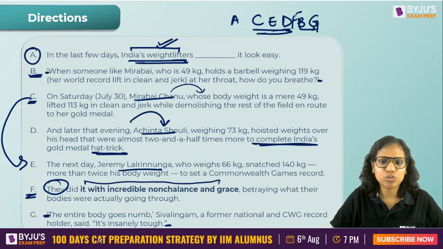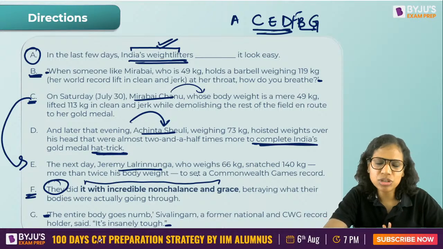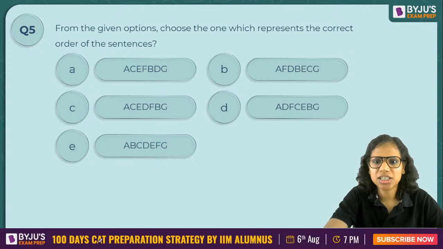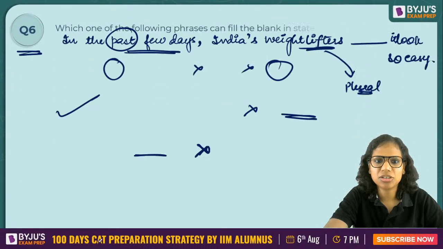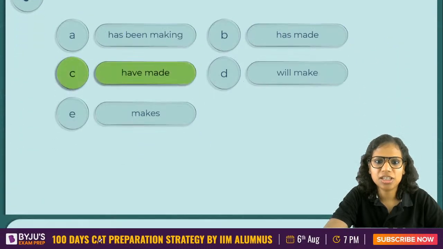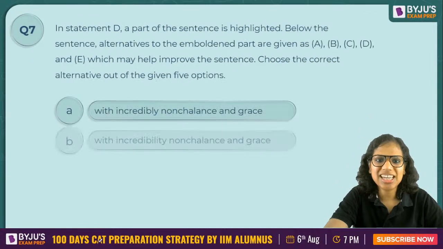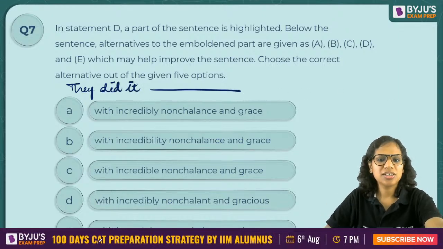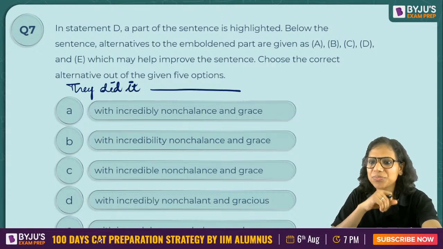This is what you have to find, and you've been given 5 options. You have to tell me which is correct. They did it dash. So what should come here?